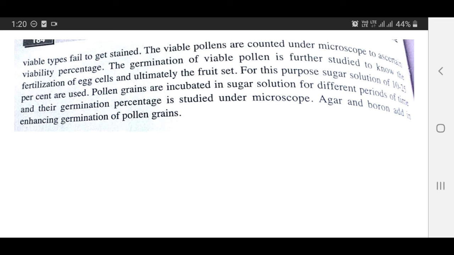For this purpose, sugar solution of 19.25% is used. Pollen grains are incubated in sugar solution for different periods of time, and their germination percentage is studied under a microscope. Agar and boron aid in enhancing germination of pollen grains.